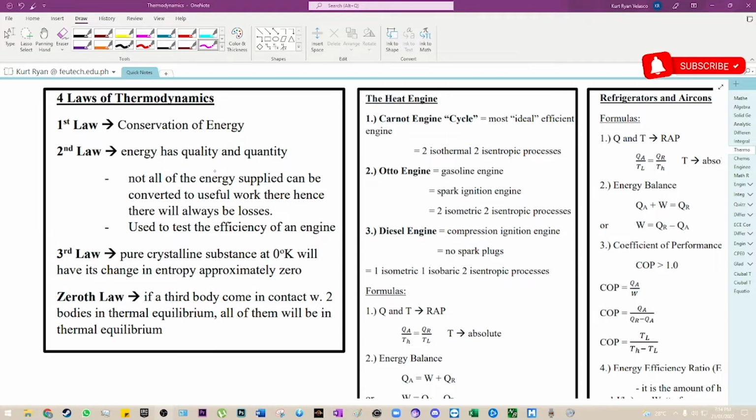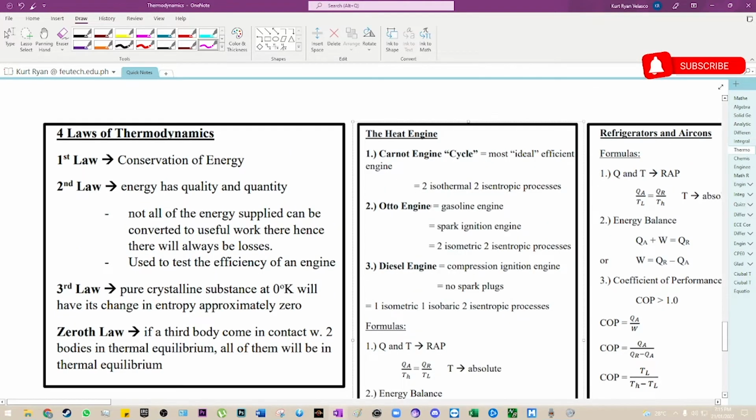For the zeroth law, this is also simple. If a third body comes in contact with two bodies in thermal equilibrium, all of them will be in thermal equilibrium. For example, there are two bodies that are already in thermal equilibrium. If another body touches them, then those three bodies will be in thermal equilibrium. Simple as that. Okay. So now let's move on to the heat engine.